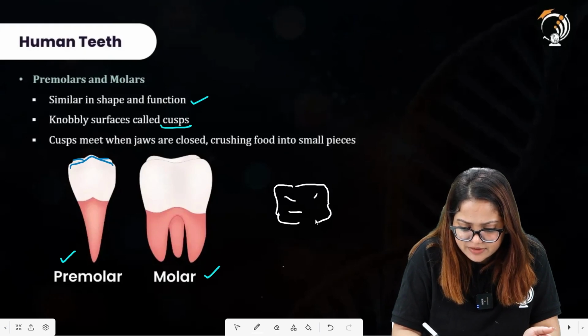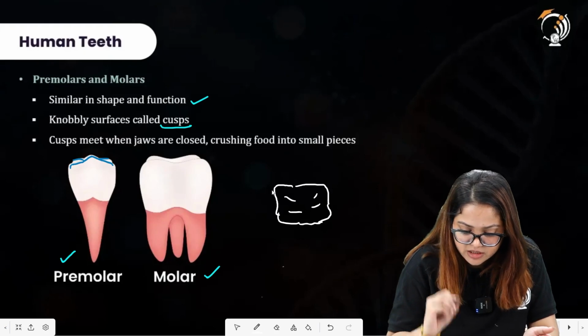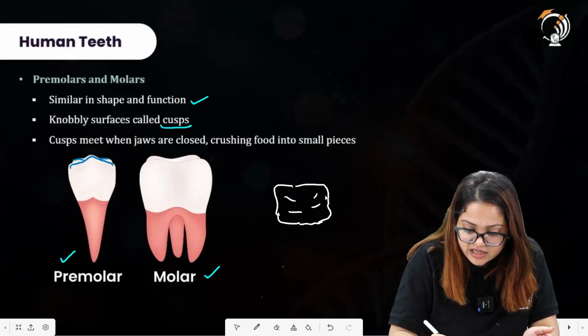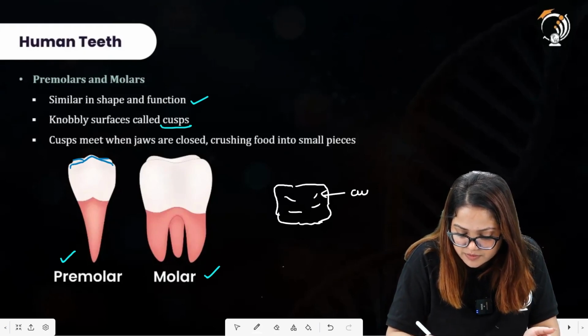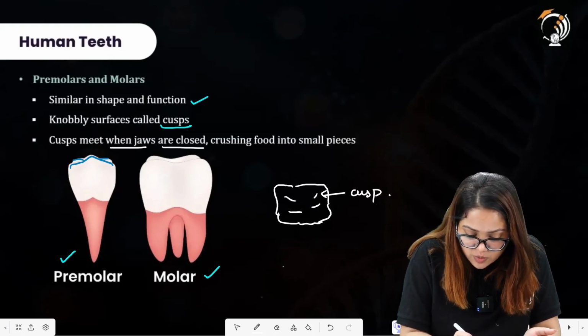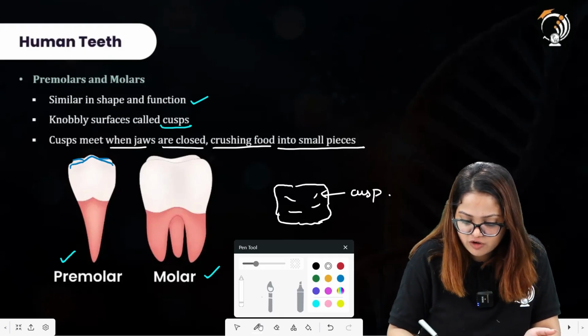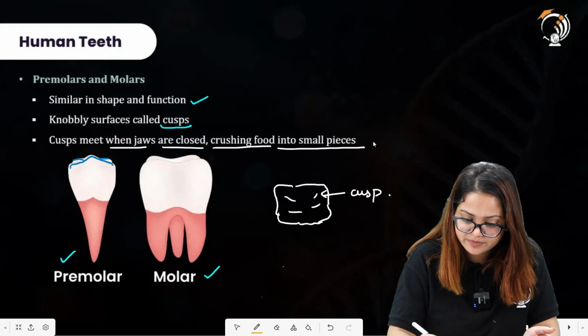There will be slight ridges and slight dips into the tooth structure, and these are called cusps. Cusps meet when the jaw is closed, crushing food into small pieces. So this is the function of molar and premolar both.